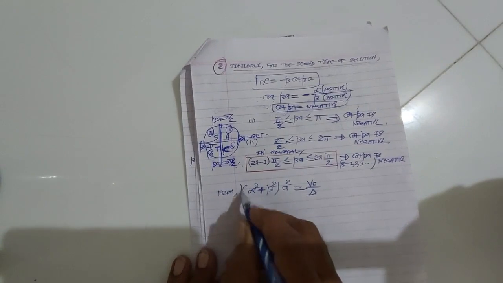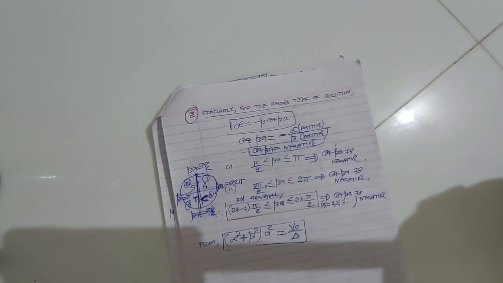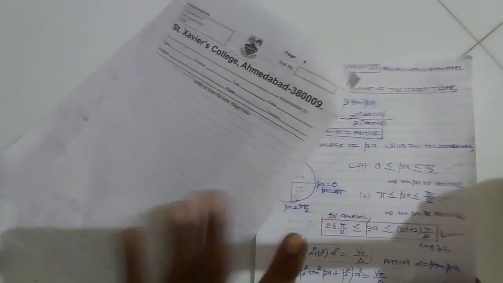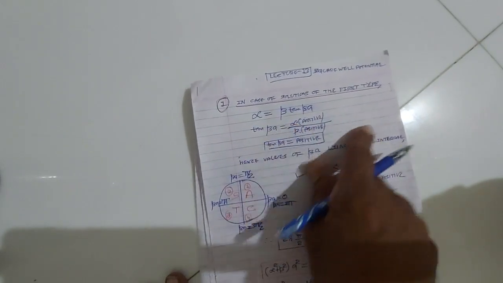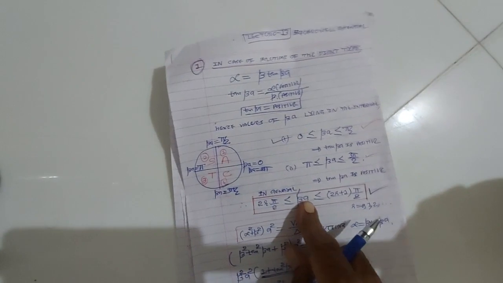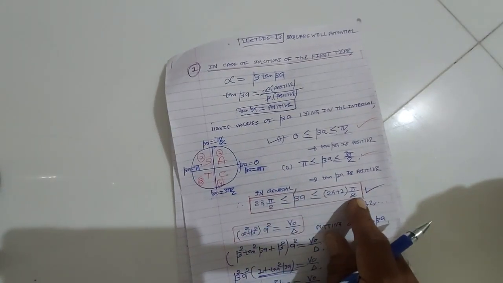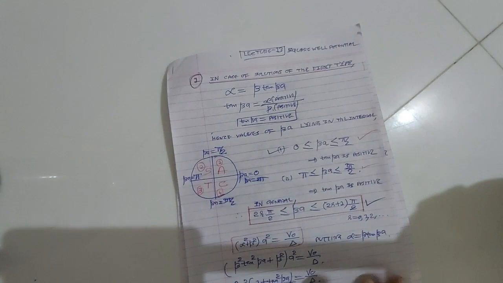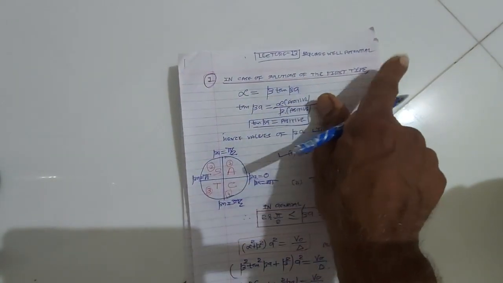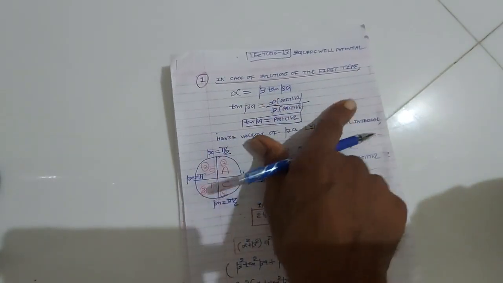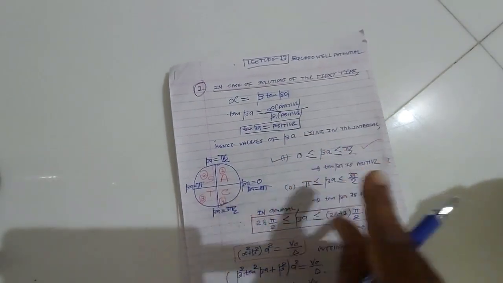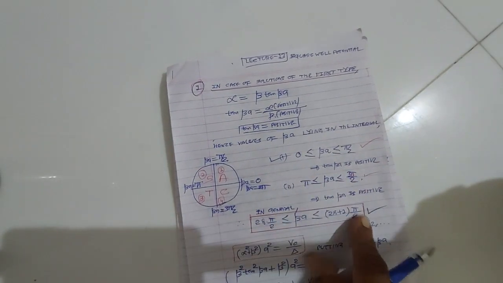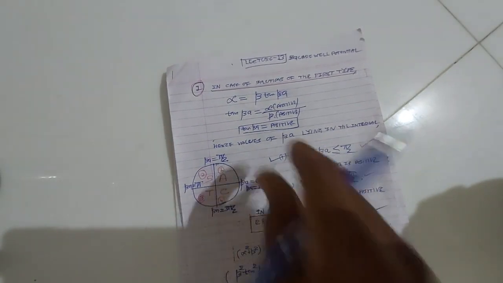Okay, now for the first type of solution, alpha is equal to beta tan beta. Here tan beta is alpha upon beta, alpha is positive, beta is positive, so tan beta is positive. So values of beta lying in the interval 2r pi by 2 to (2r plus 1) pi by 2 are allowed, from 0 to pi by 2, pi to 3 pi by 2, because for these values of beta, tan beta is positive.